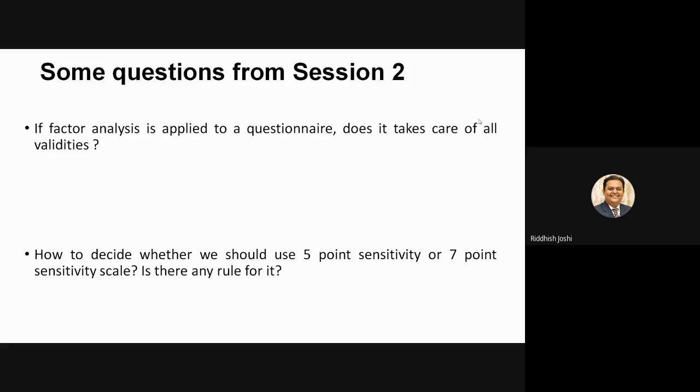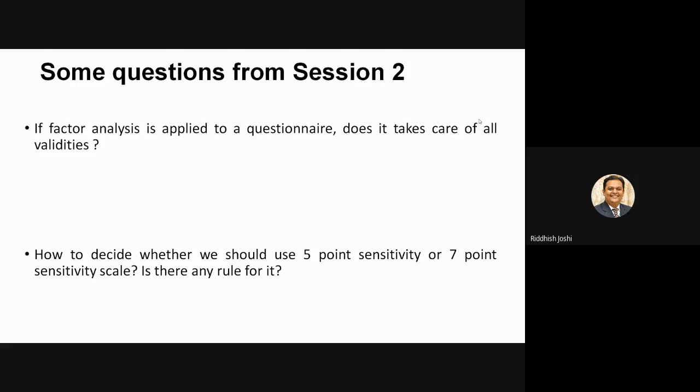That will tell you whether to decide on a 5-point or 7-point scale. And second, are your respondents in a position to give you differences in this sensitivity? If your respondents are not in a position to justify the smaller differences that you put on a 7-point Likert scale, then you should go for a 5-point Likert scale.